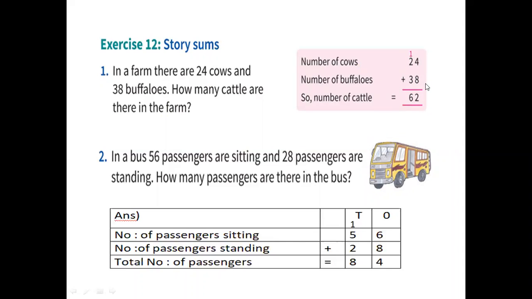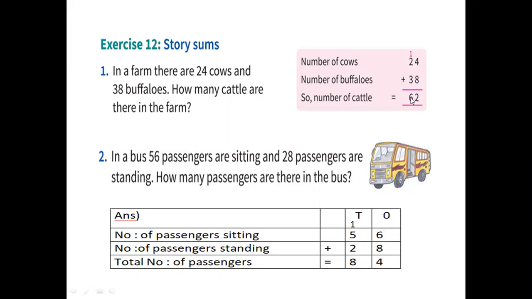First you have to add in the ones place. 4 plus 8 how much? 4 in your mind, 8 on your finger. After 4, 5, 6, 7, 8, 9, 10, 11, 12. So 12, how will you write? 1 in tens place and 2 in ones place. So 1 plus 2, 3. 3 plus 3, 6. So 1 in your mind, 2 on your finger. After 1, 2, 3. 3 in your mind, 3 on the finger. After 3, 4, 5, 6.